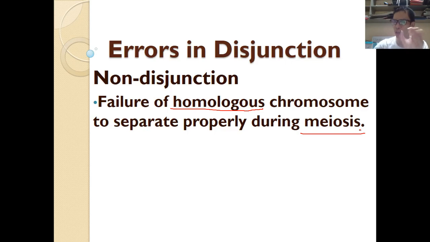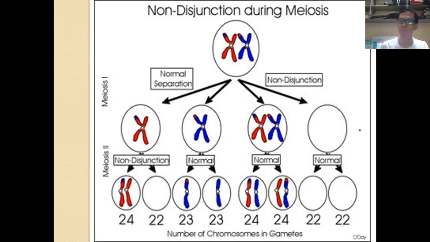So this is one cause of autosomal aneuploidy. And other causes of autosomal aneuploidy are radiation or even chemical exposure. Alright, so this is one. Okay, so there are two ways that non-disjunction can happen.